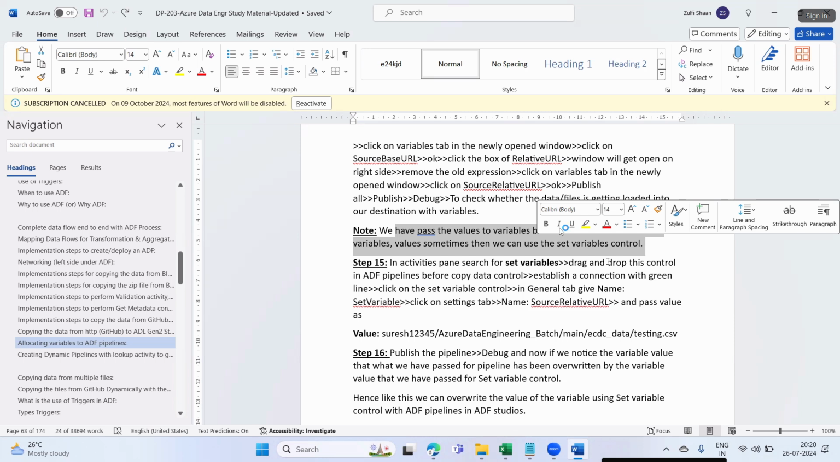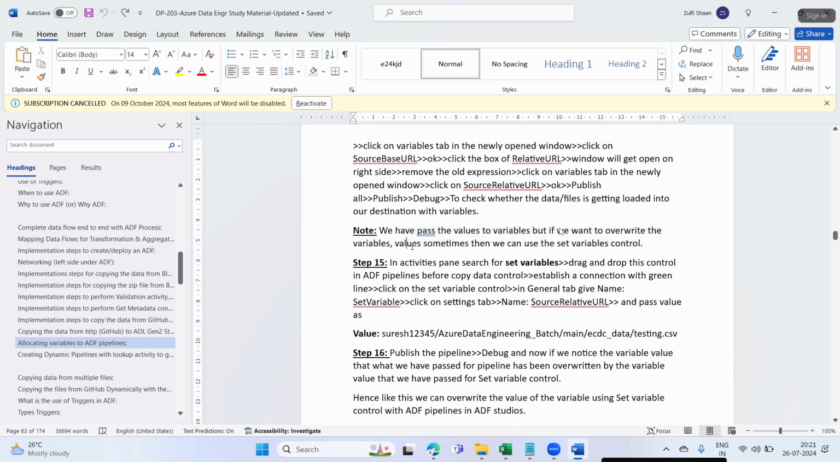They want to do some testing on the application data, and they are asking you to load some other files. So instead of disturbing the existing setup, the standard configuration of your project, you can use the set variable values. You can run the pipeline only once. The value you pass for set variable will be your file's name, and that file will get loaded into your destination system.